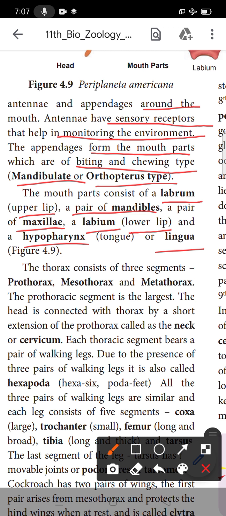ஒரு மவுத் பார்ட்டில் என்னென்ன பார்ட்ஸ் இருக்குன்னு நம்ம பார்க்கலாம். The mouth parts consist of labrum, the upper lip, and a pair of mandibles. A pair of maxillae is present. Labium, the lower lip, is present, and hypopharynx, the tongue, is also present, and lingua also is present. Hypopharynx or the lingua, it is a tongue.